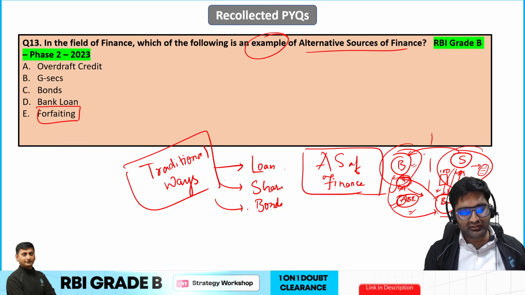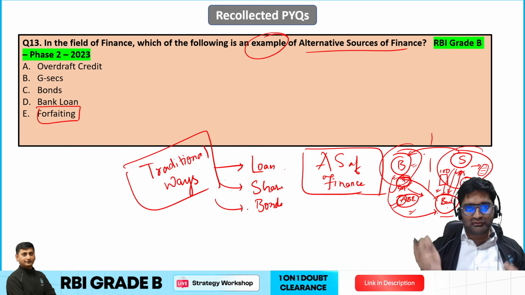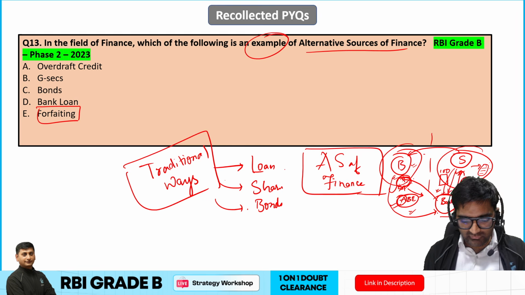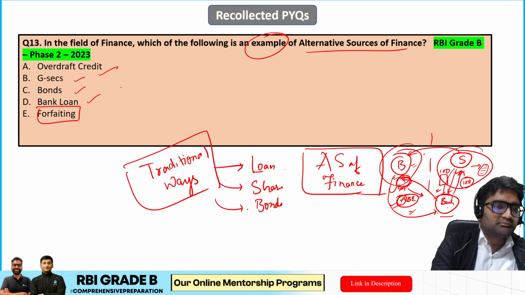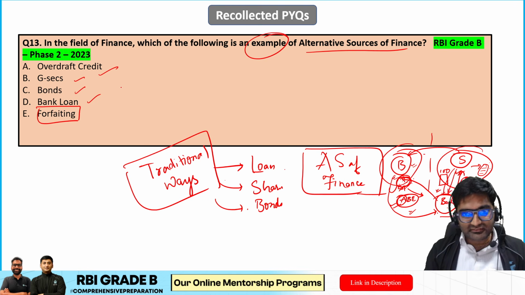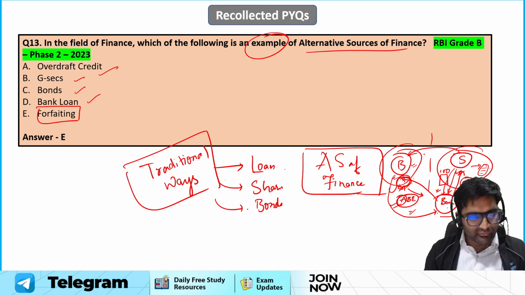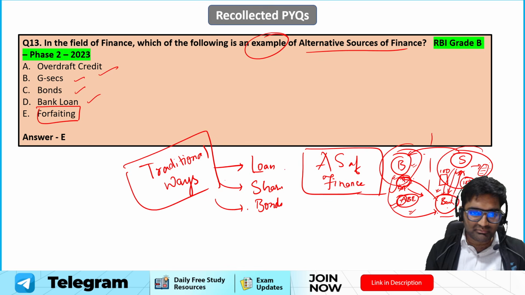So this is an alternative way. We took this money by going around in a roundabout way. So that is what is forfeiting. While if you see overdraft, government security, bonds, bank loan, all of these are the traditional ways of getting finance. So E is absolutely the right answer. If you have answered E, you are absolutely correct.